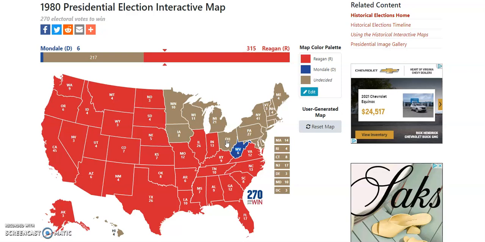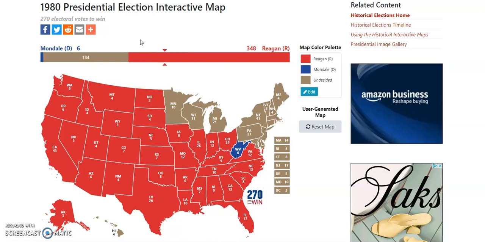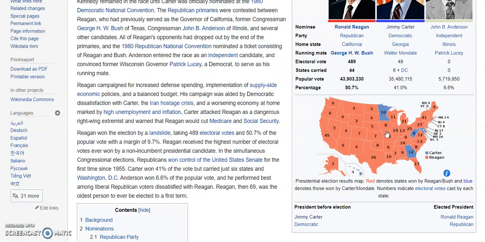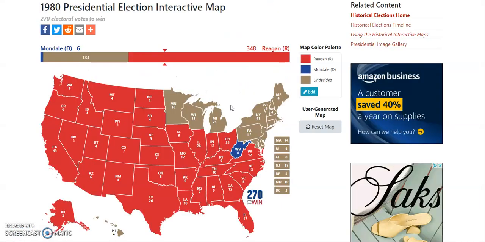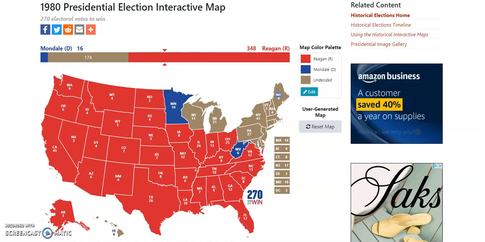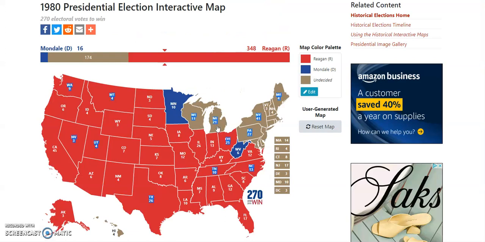I think Reagan, however, would take Ohio and Iowa. Definitely great support in the rural areas and with the white working class in these states. And yes, they did go for him to make sure, so I believe they'll go for him in a scenario against Mondale. However, I think Mondale will take his home state of Minnesota. It's been a Democratic streak since 76. However, I think Reagan would take Wisconsin and Michigan like he did in the actual scenario. He definitely had great support here with the working class in the rural areas. Reagan Democrats, I believe they would go for him.